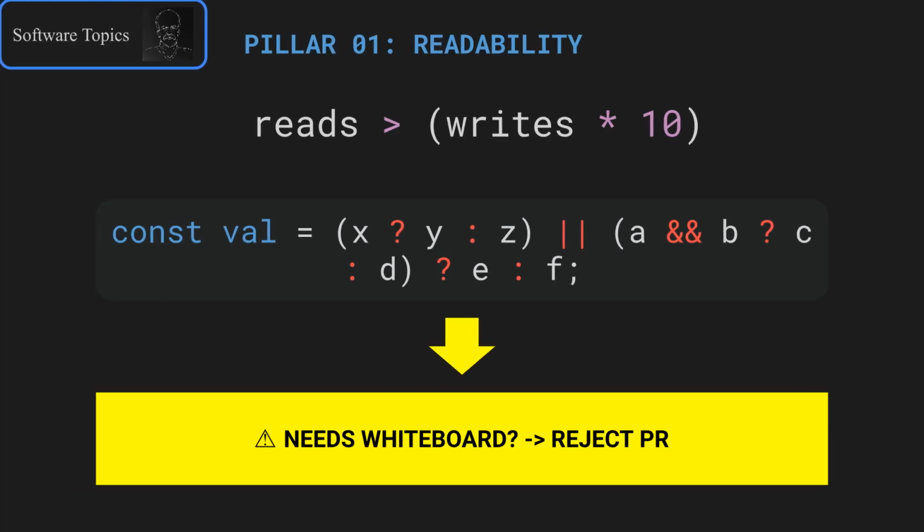Let's break this down. The first pillar of KISS is readability. Code is read 10 times more often than it is written. If you write a one-liner that requires a junior dev to pull out a whiteboard to understand it, you haven't been clever. You've been unclear.